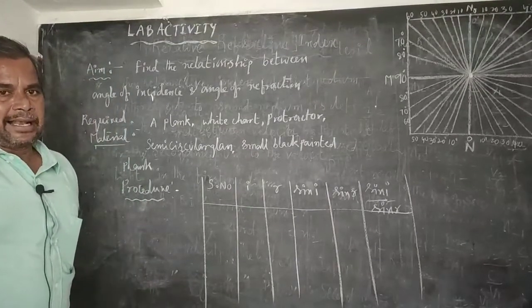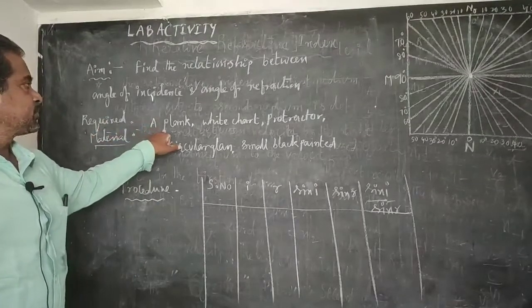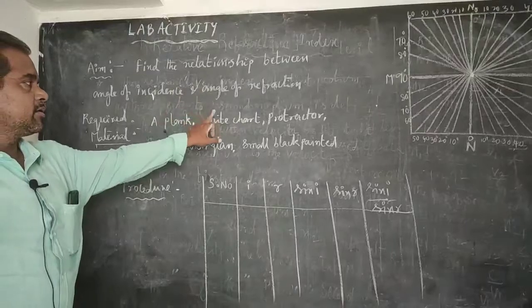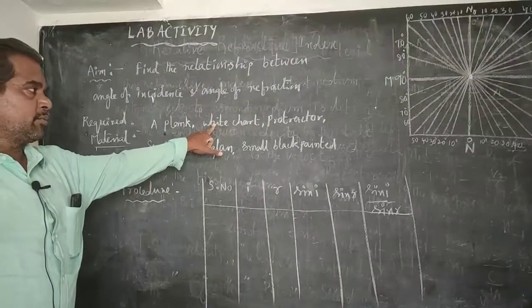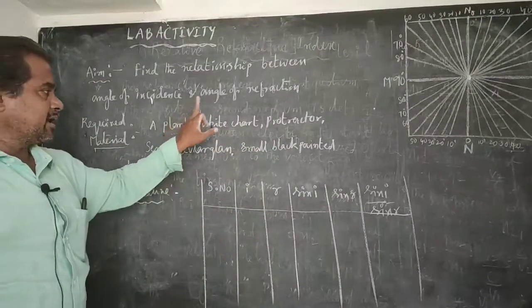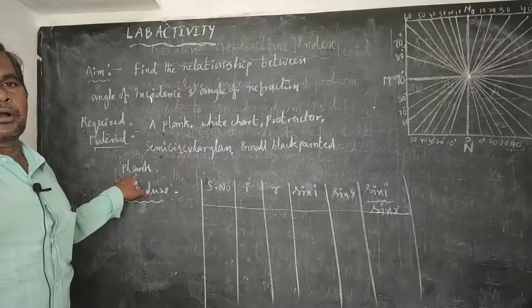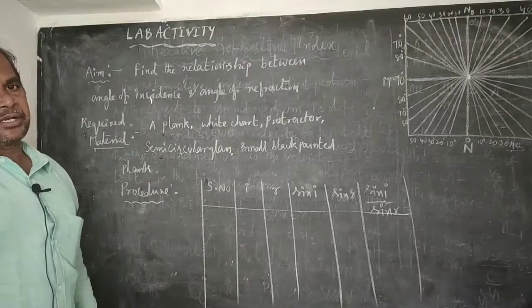To do this lab activity, we require some material: a wooden flat, white chart or white drawing board, protractor, semicircular glass, a small black painted plank and one laser light.